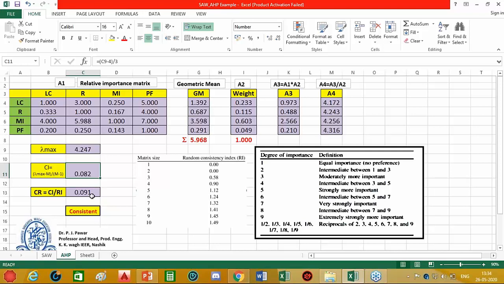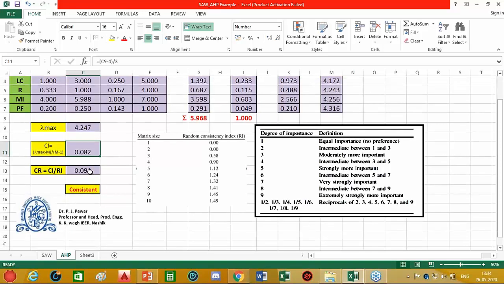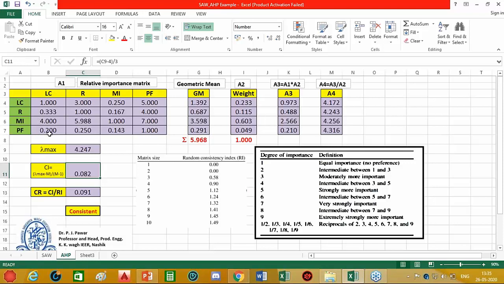Now let us consider that a 10% error in the judgment is allowed, and this is usually the case. It means that this consistency ratio should be less than or equal to 0.1. In this case, you can see that the consistency ratio, 0.091, is less than 0.1, and therefore the result is consistent. It means that whatever judgment I made while assigning the relative importances of the different attributes is correct, or consistent, as it offers an error of less than 10%.